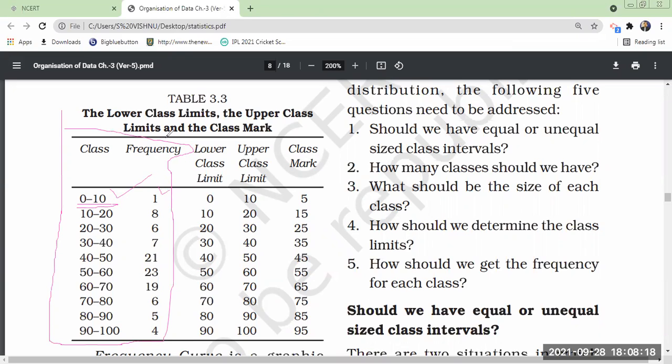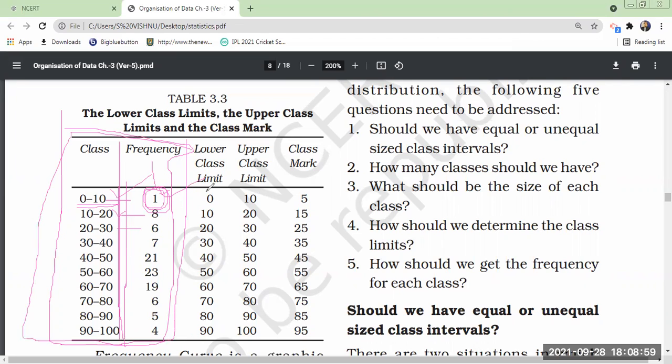In the previous classes we have seen these are 10th class students' mathematics marks. In 0 to 10 marks, how many students got this? This frequency will tell you. In 0 to 10, one student got. 10 to 20 marks, 8 students got. 20 to 30, 66 students got. So this is frequency distribution. How frequently a class has occurred will be described by your frequency distribution.